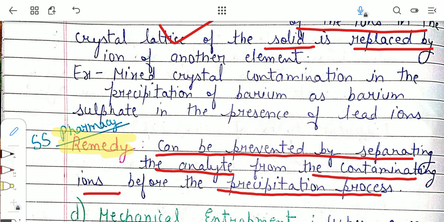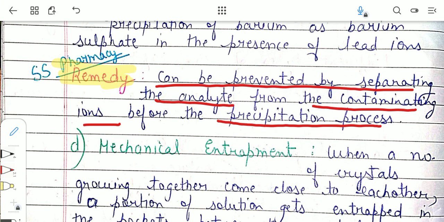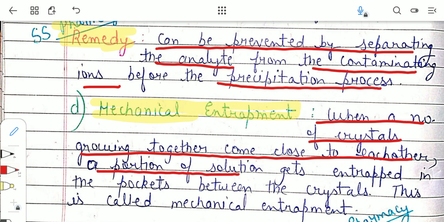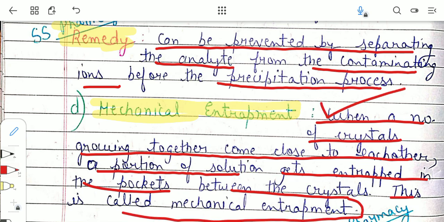Now let us move to the final type, or the fourth type, of co-precipitation, which is known as mechanical entrapment. Here, when a number of crystals growing together come close to each other, a portion of solution gets entrapped in the pockets between the crystals. This is called mechanical entrapment. This is very much similar to occlusion.